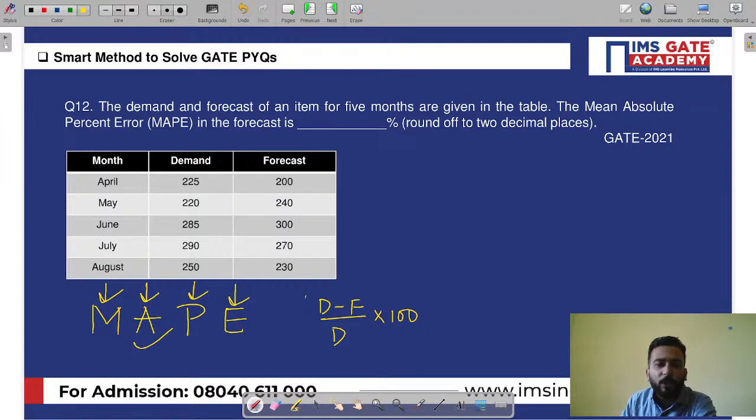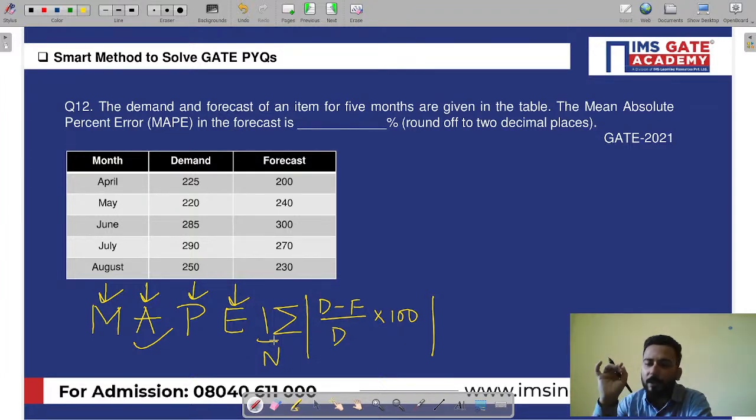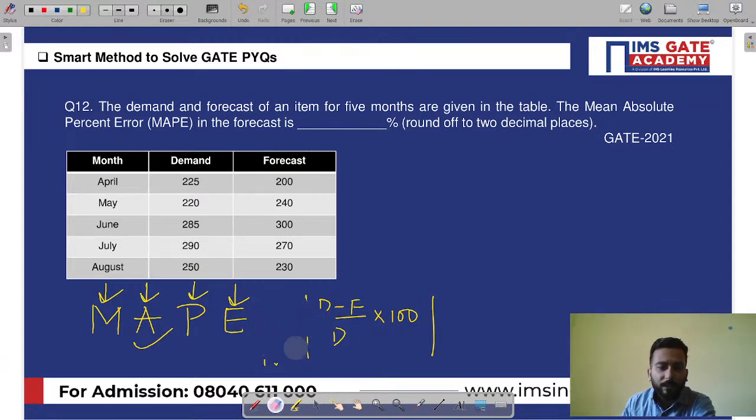What is absolute? You take the mod. And what is mean? You do summation and divide it by n. Job done. This is your formula. Never ever do you have to mug up the formula. Again I'm repeating this, just for your benefit.